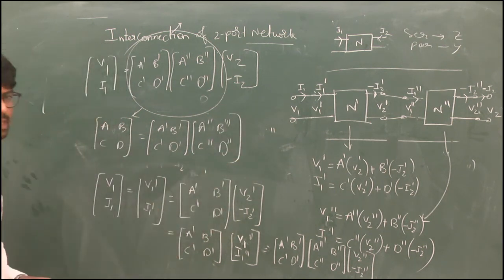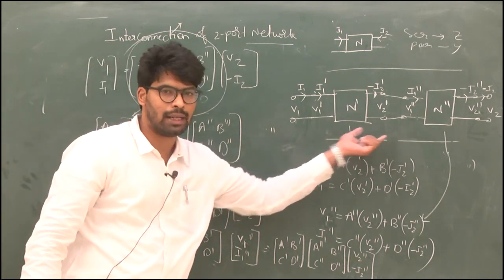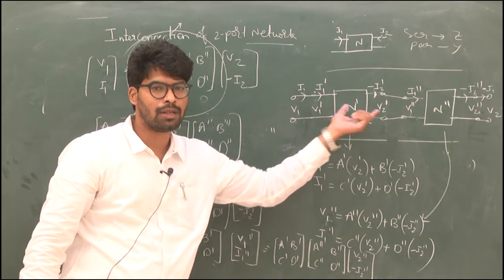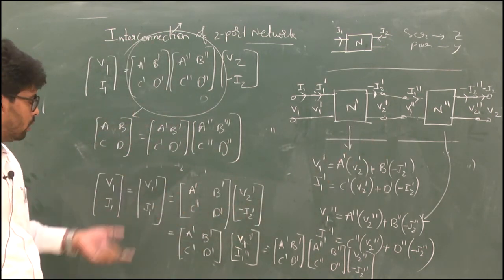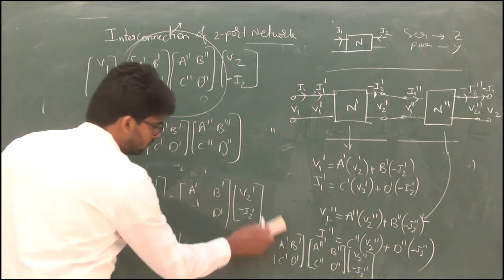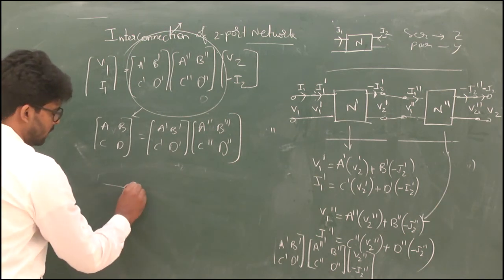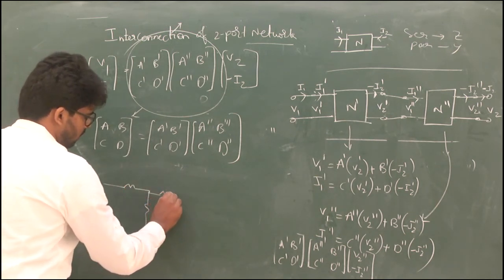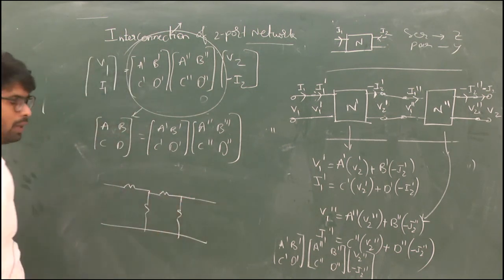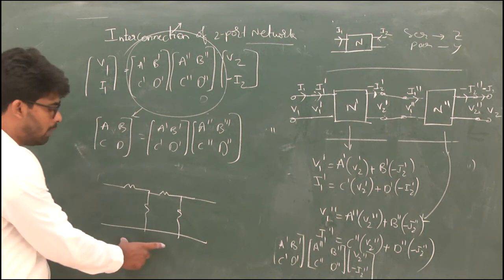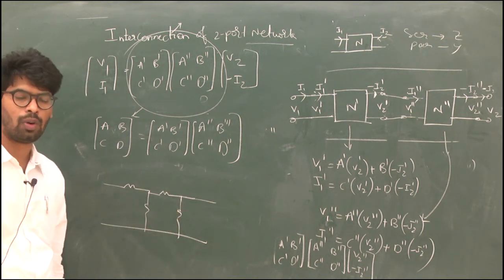The final conclusion is that when two-port networks are connected in cascade, their individual ABCD parameters are multiplied to get the overall parameters. Now the question will be in the form of, for example, any circuit. Let us say this is a circuit given to you, and you are asked to find the ABCD parameters of the overall circuit when two of the same circuits are connected in cascade.